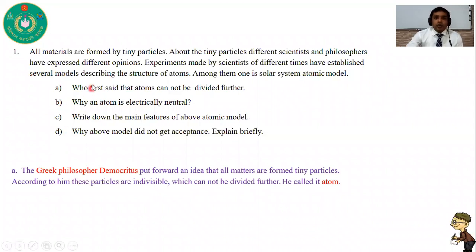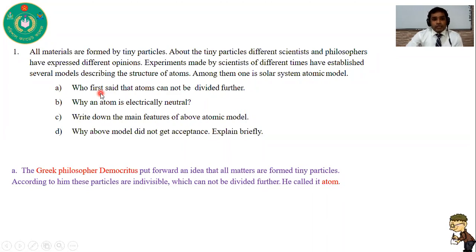First question, who first said that atoms cannot be divided further? You can easily say that. You already know, I said it in my lecture. The Greek philosopher Democritus put forward an idea that all matter is formed by tiny particles. According to him, these particles are indivisible. Indivisible means that they cannot be divided further. And he said this is the atom.